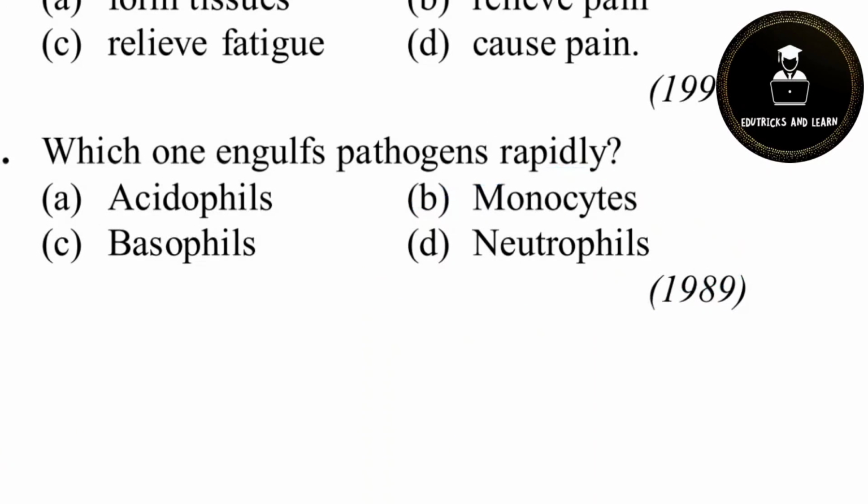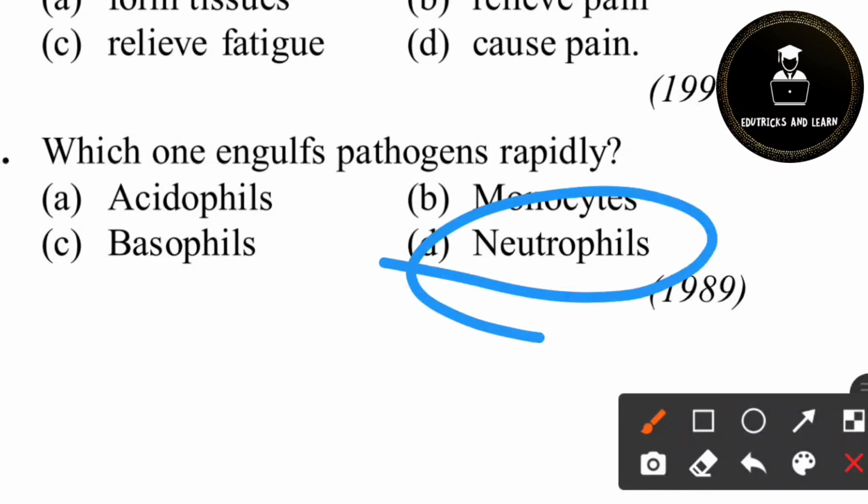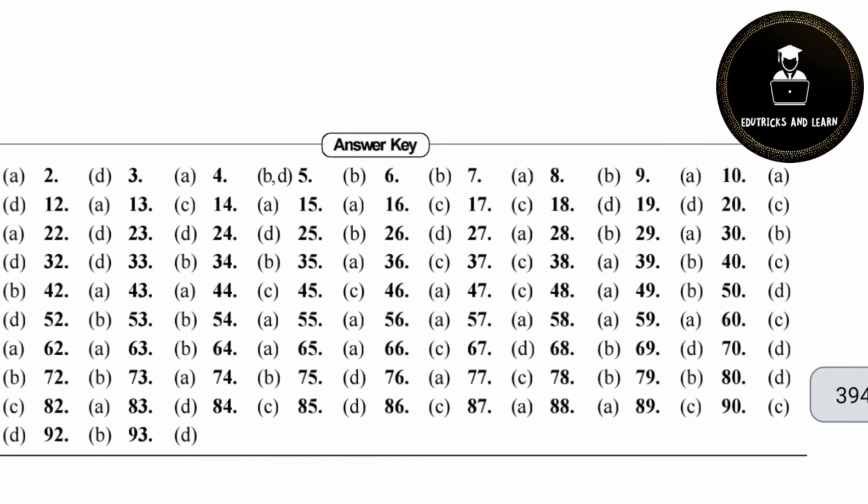Why? See here. Neutrophils are the most abundant type of white blood cells. They form an integral part of the immune system. These phagocytes are normally found in the bloodstream. However, during the acute phase of inflammation, particularly as a result of bacterial infection, neutrophils engulf most of the pathogens with very fast, rapid movement. So option D is the right answer, neutrophils. That's all.